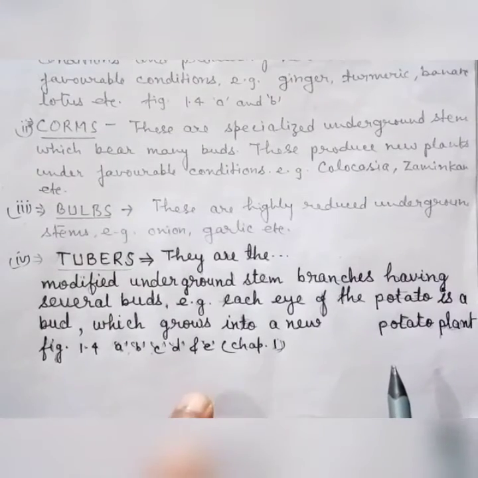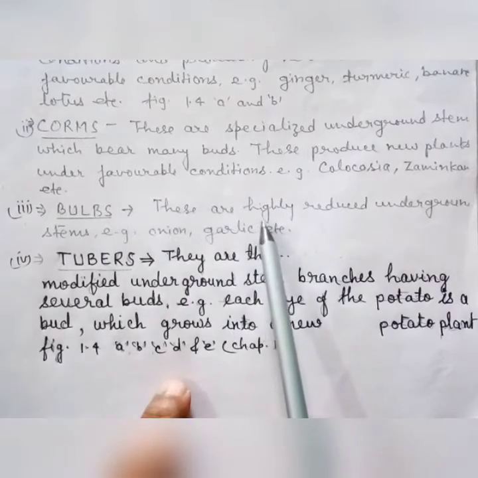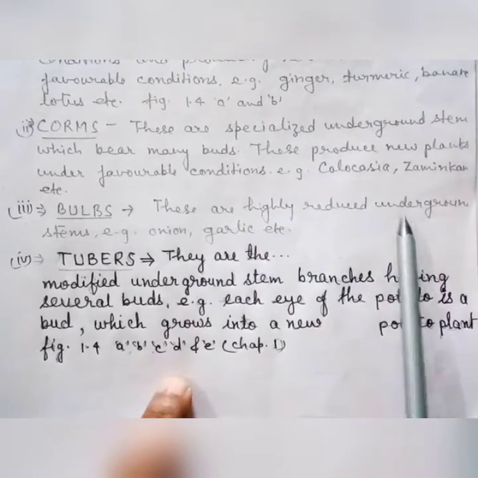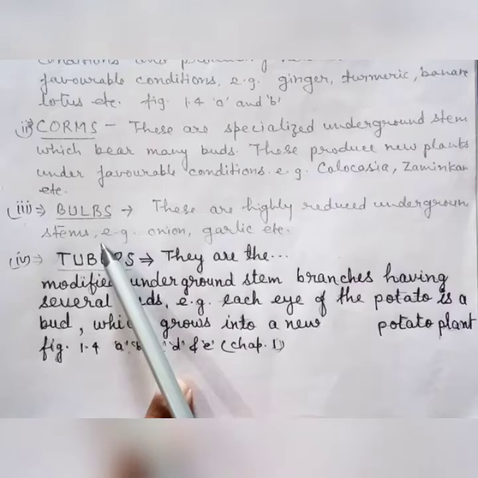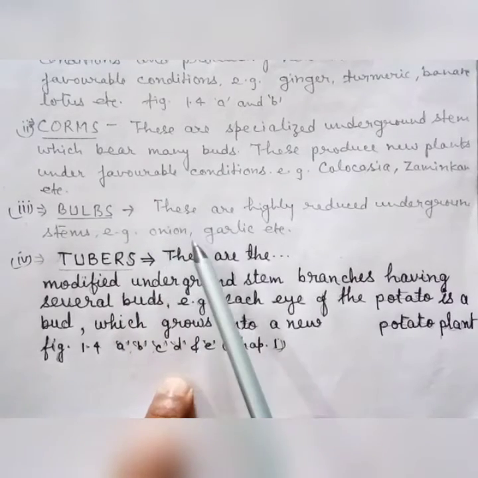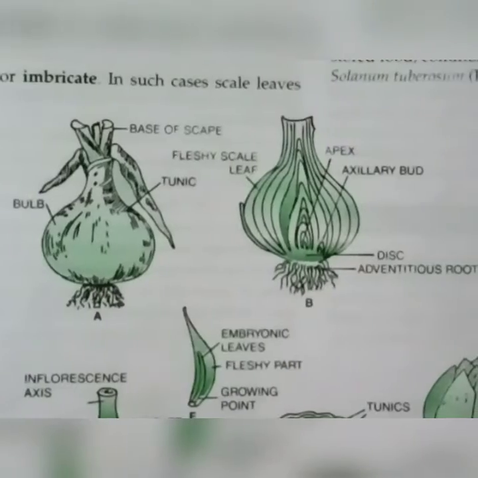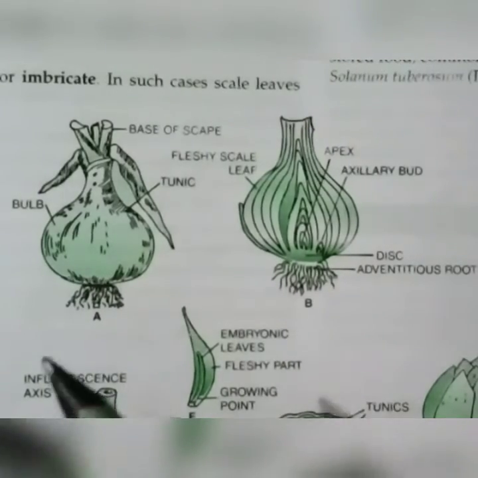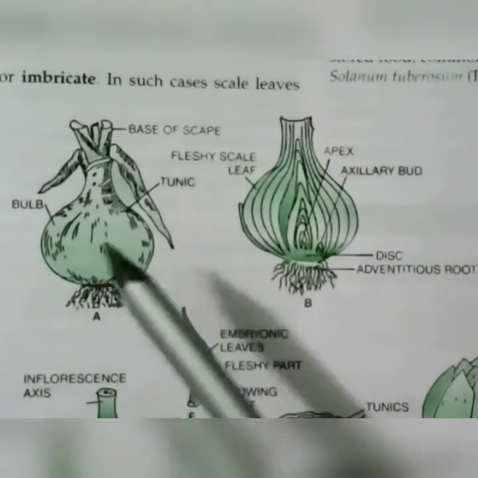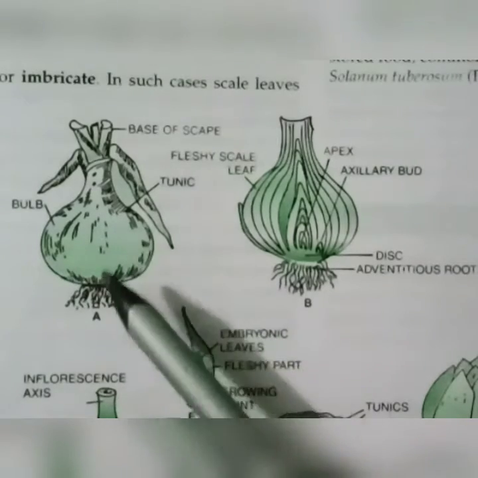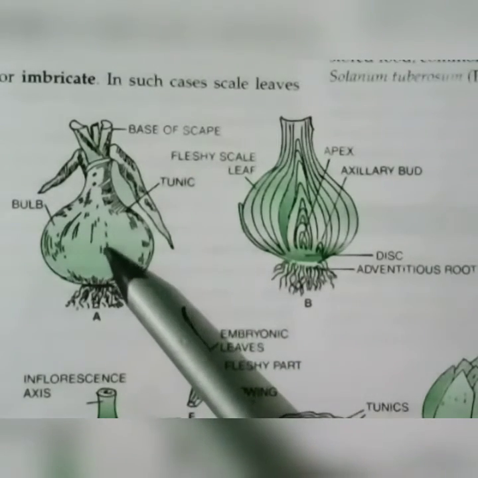Another example is the bulb. These are highly reduced underground stems. For example, onion, garlic, etc. See this figure, an example of a bulb, that is the onion.